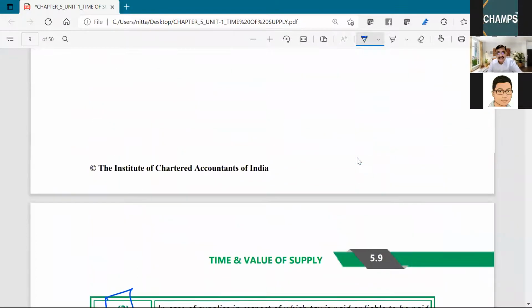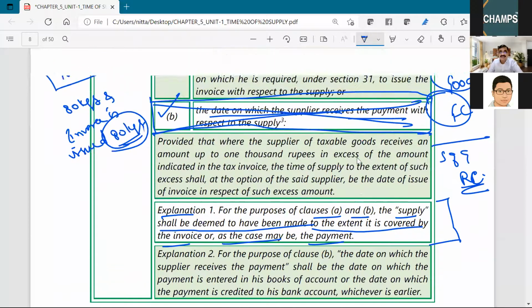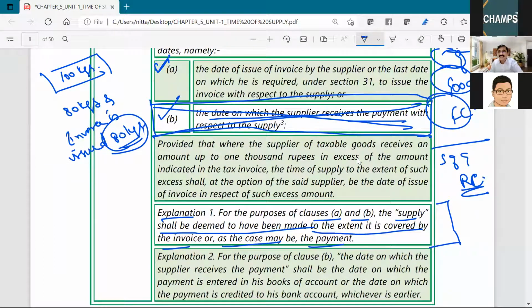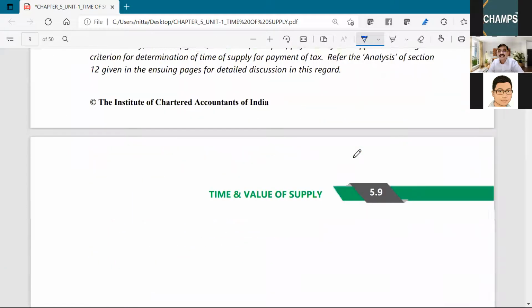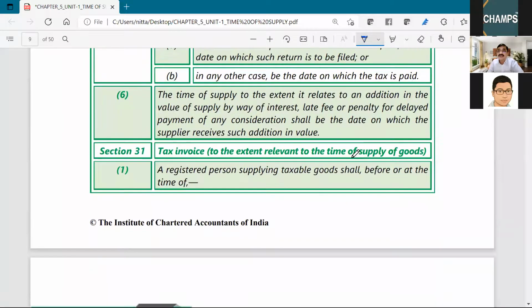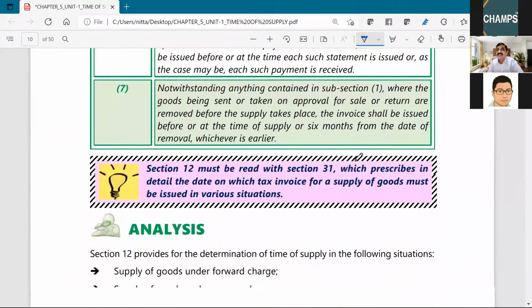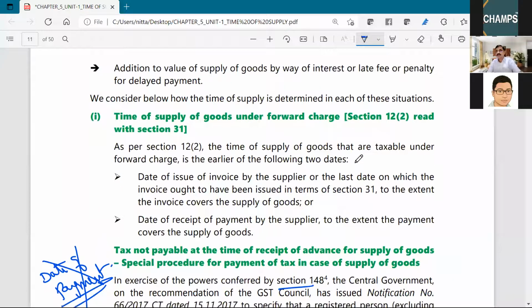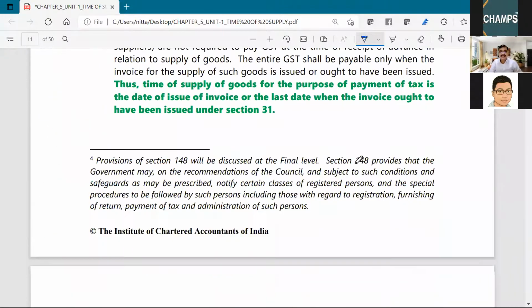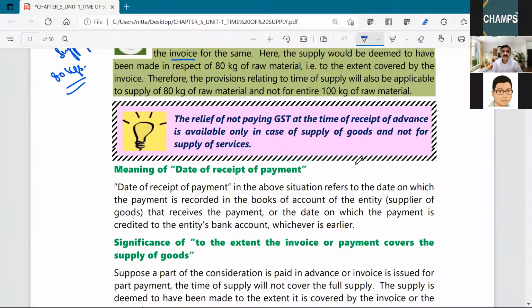Only the date of receipt of payment by the supplier in the case of goods forward charge is suspended. So for determining time of supply of reverse charge goods, you should definitely take into consideration the date of payment. That you should understand.